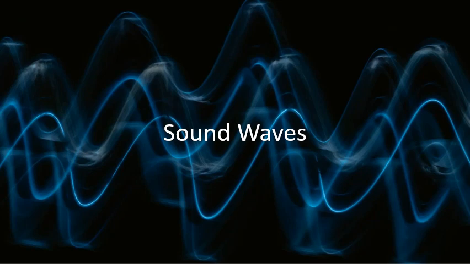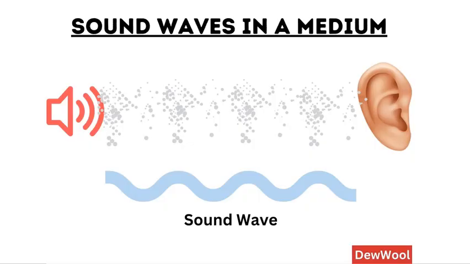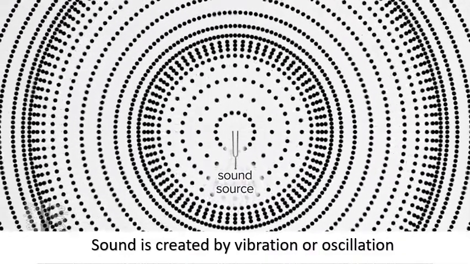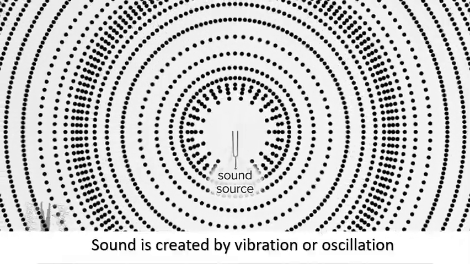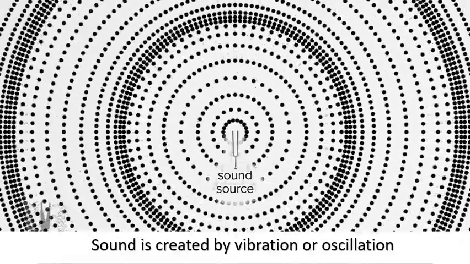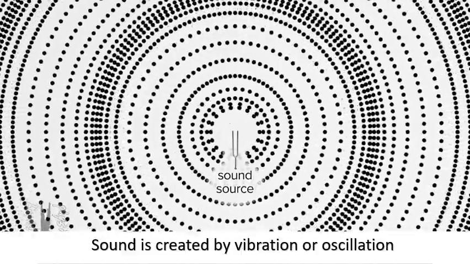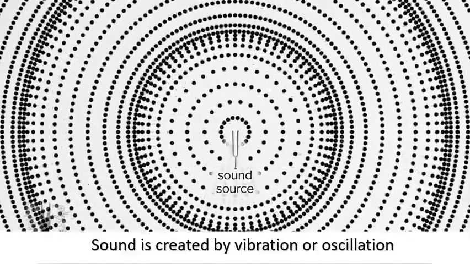Good day. In this episode, we will be talking about sound waves. Sound waves are a type of mechanical wave that propagate through a medium. The medium is typically air. Waves are created by the vibration or oscillation of an object, which causes compressions and rarefactions in the surrounding medium.